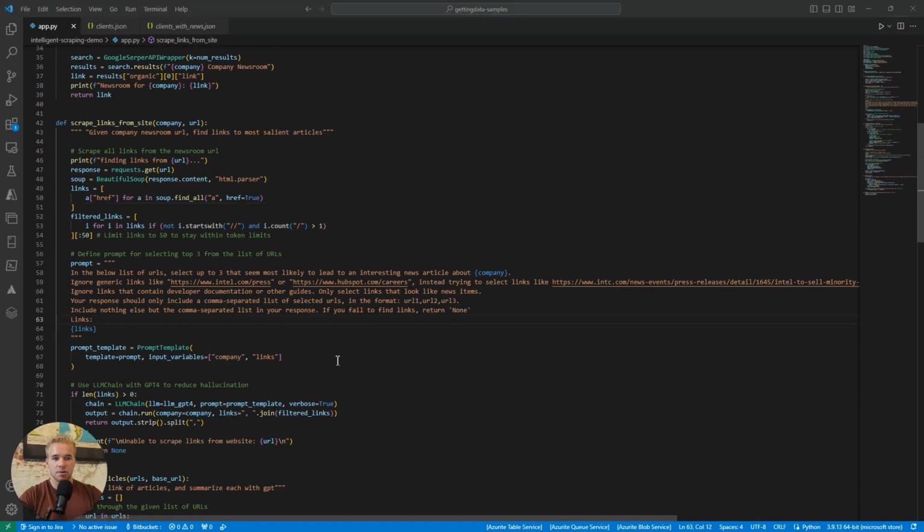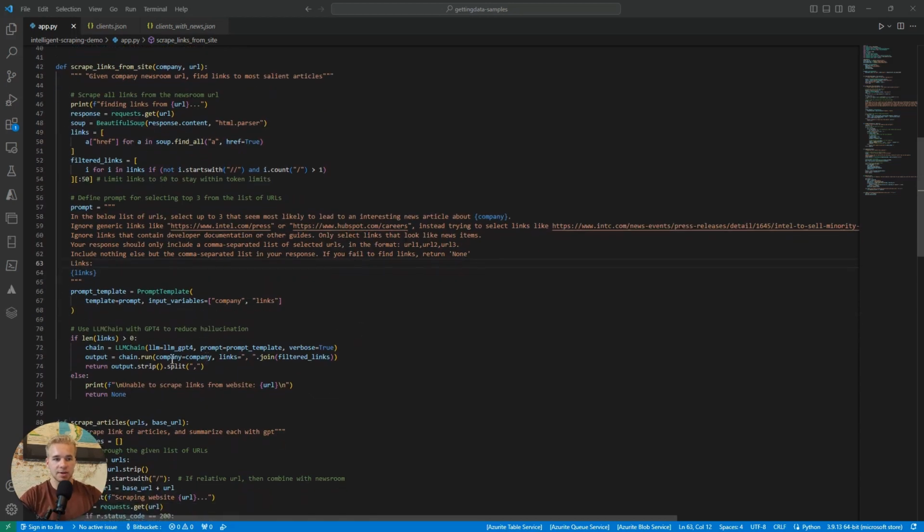And then for the actual language model interaction, we are using a chain, which is a concept in the LangChain library.